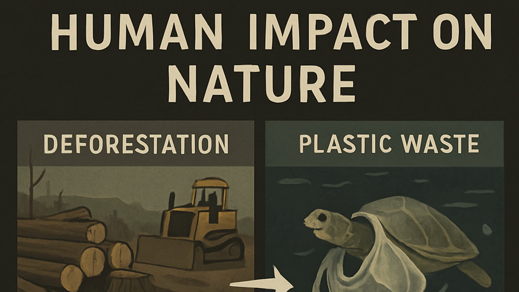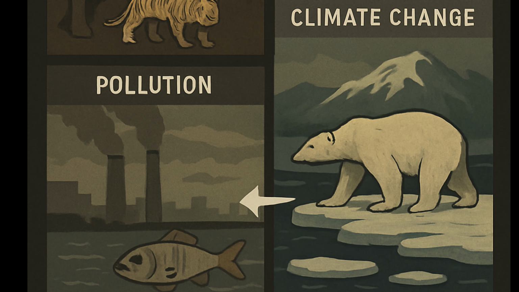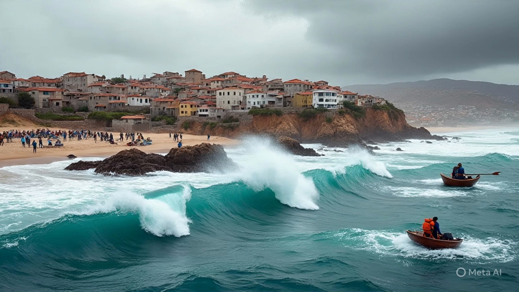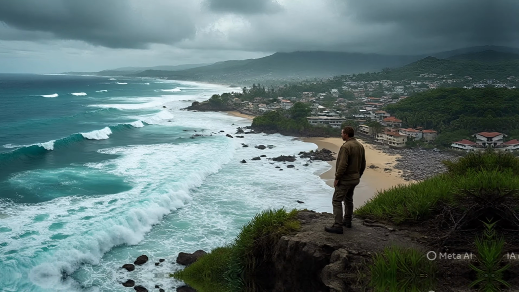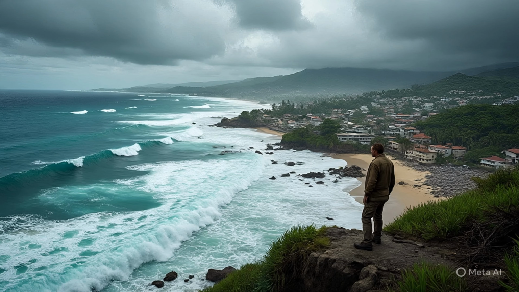Sadly, humans are now the biggest ecological force on the planet. Deforestation is destroying forests and pushing animals to extinction. Plastic waste is killing marine life. Air and water pollution are poisoning ecosystems. Climate change is melting glaciers, raising sea levels, and disturbing animal migrations. These changes are happening right now, and they disrupt the natural balance.